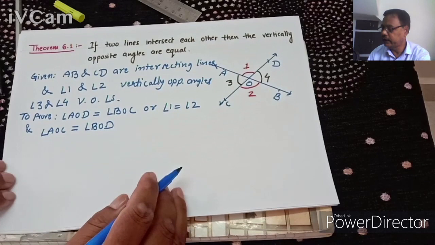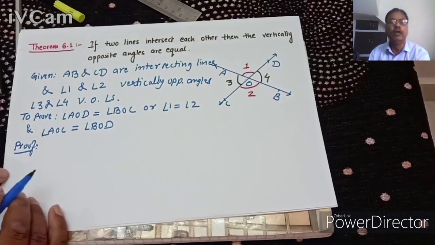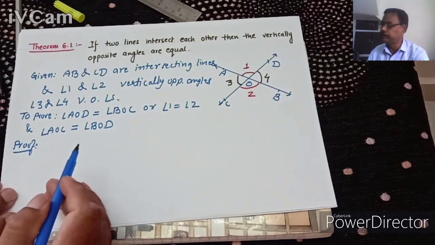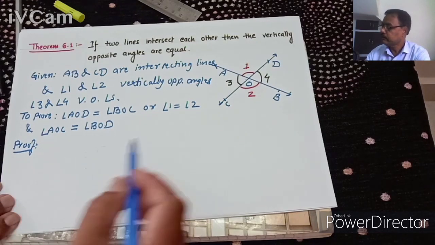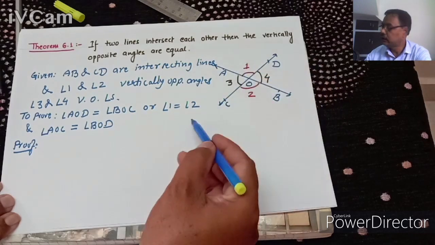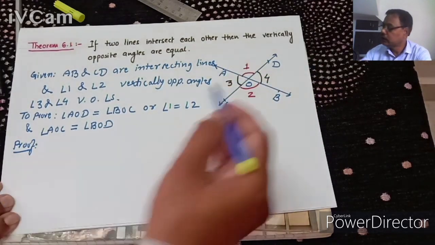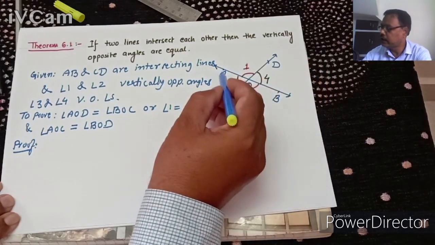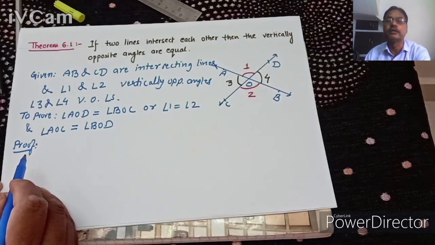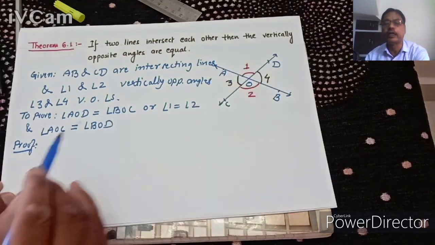How do we prove it? Let us start. Proof. I am going to prove it. How do we prove? Let us see. First of all, see, CD is a line you are seeing here. OA is a ray standing on it. CD is a line, OA is a ray standing on it, means they are forming adjacent angles. Understand? And they are a linear pair also.